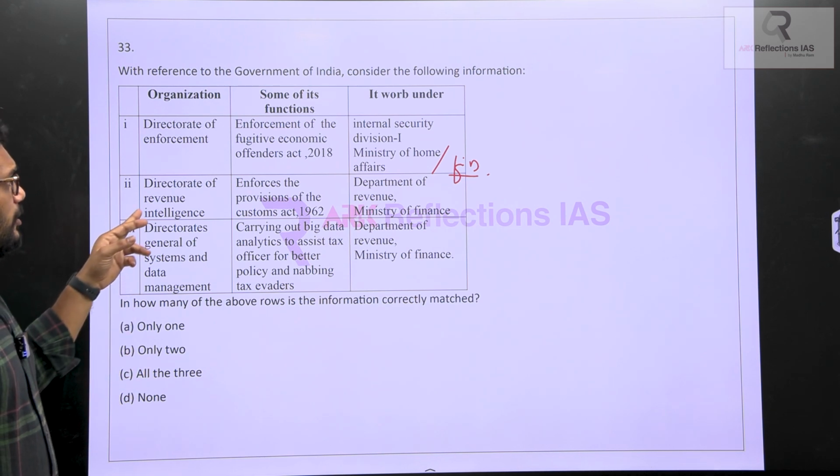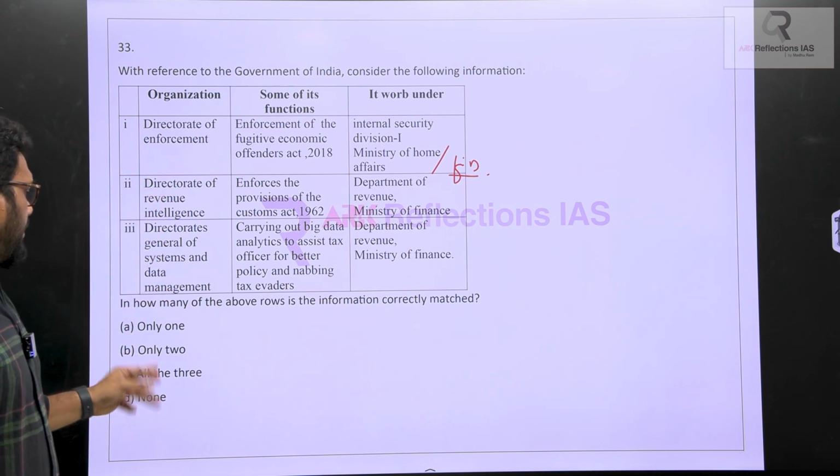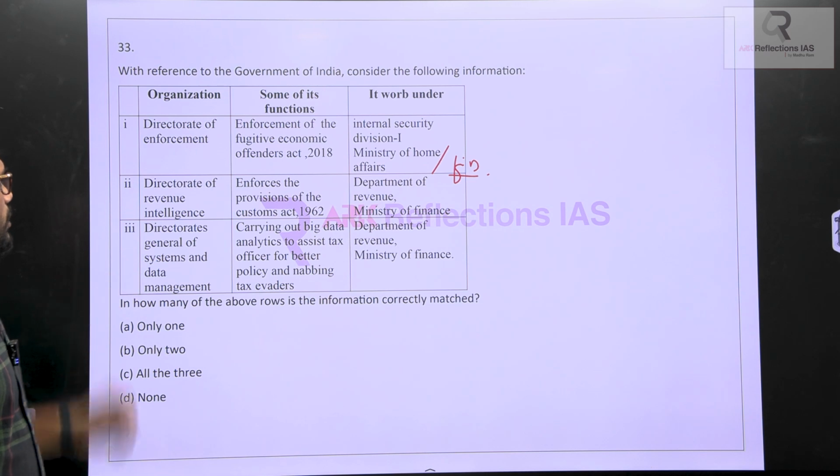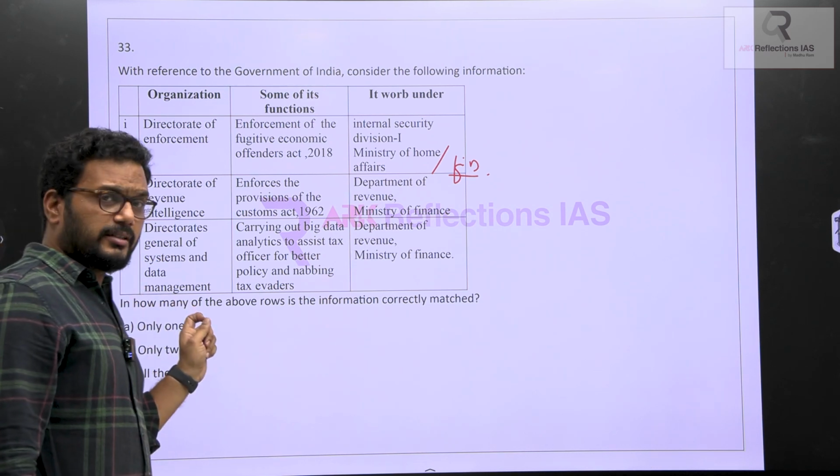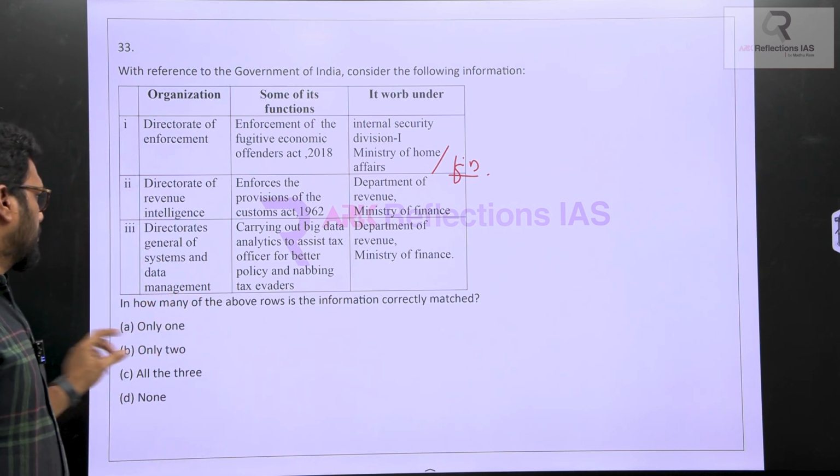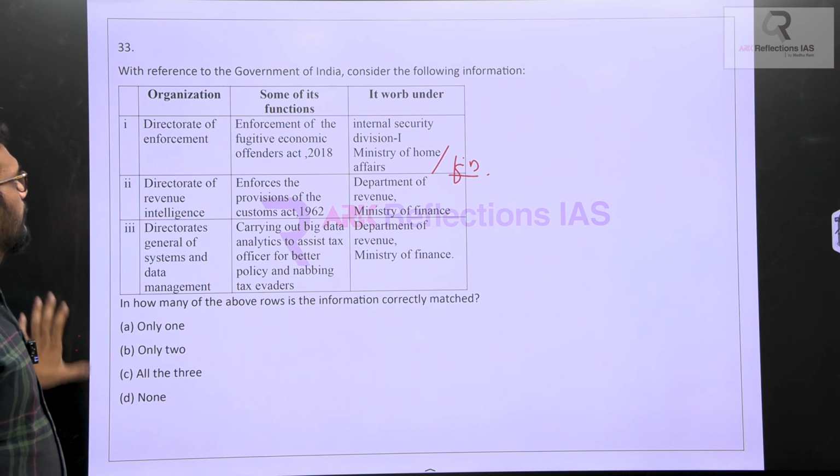So it cannot be all, and it cannot be none either. Only two are correct, that is the Directorate of Revenue Intelligence and the Directorate of General Systems and Data Management.